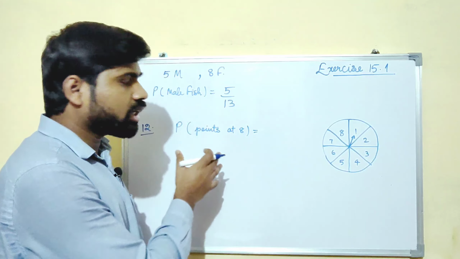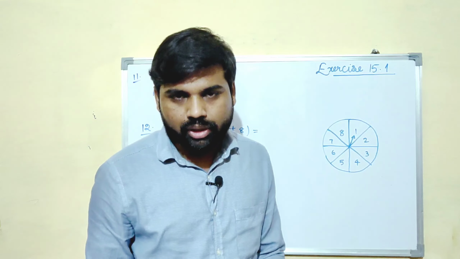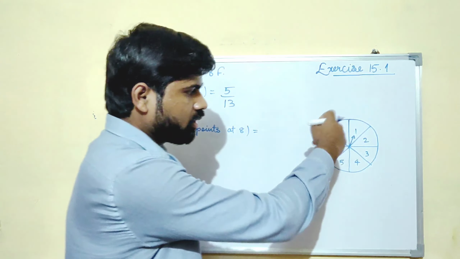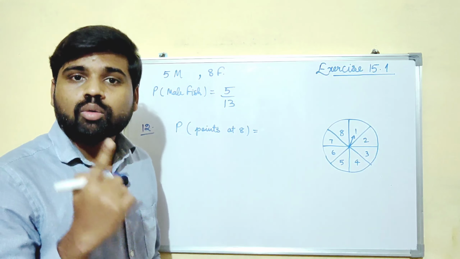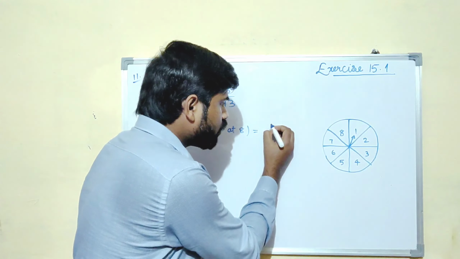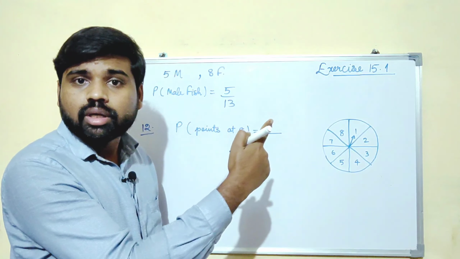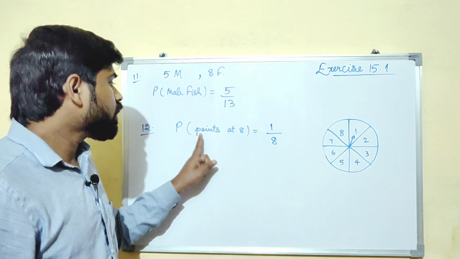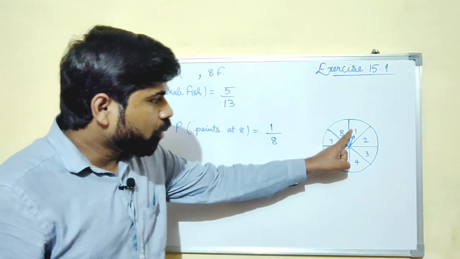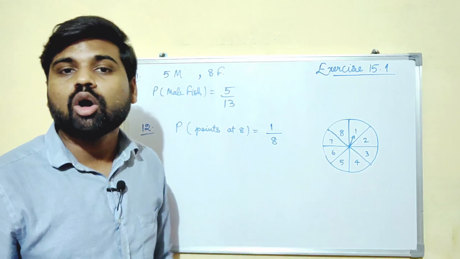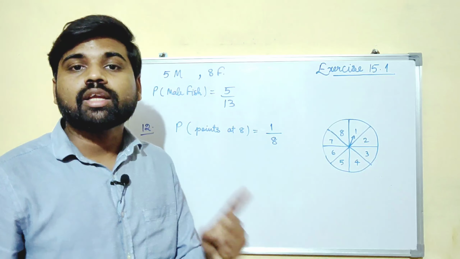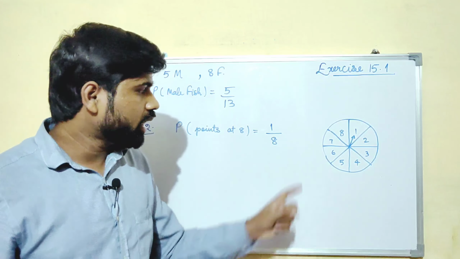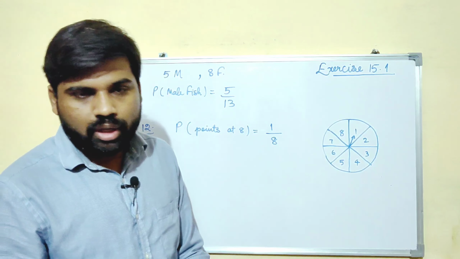It is not necessary that whatever I am writing you should write that only. It depends upon you. Now what is the probability of getting 8 in this game? There is only 1 eight out of total 8 numbers. Correct? What I am asking, what is the probability of the pointer pointing at 8? How many 8s are there on the board? There is only 1 eight. And how many numbers are there? There are total 8 numbers. So the probability will be 1 upon 8.